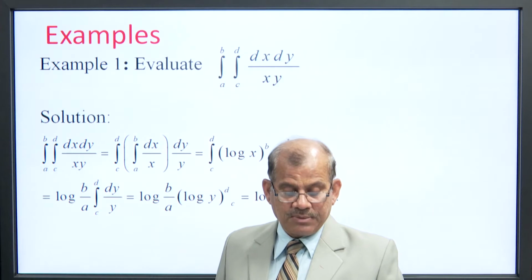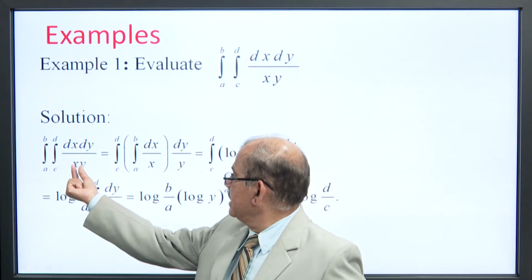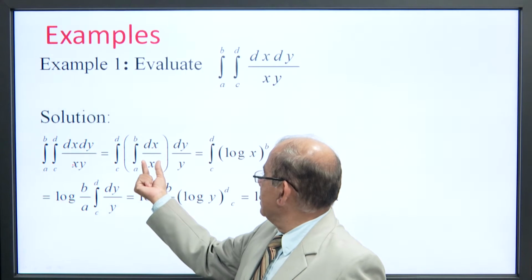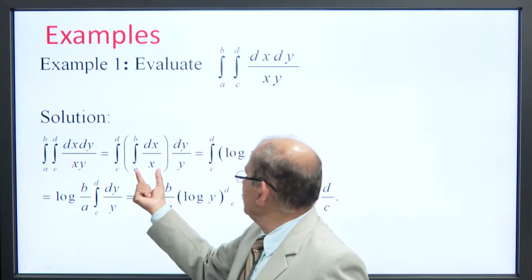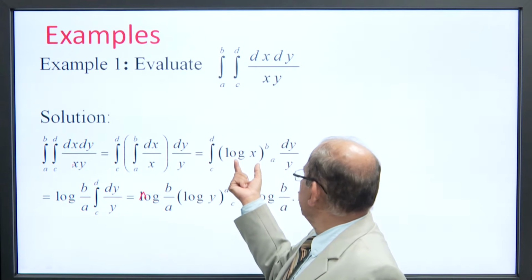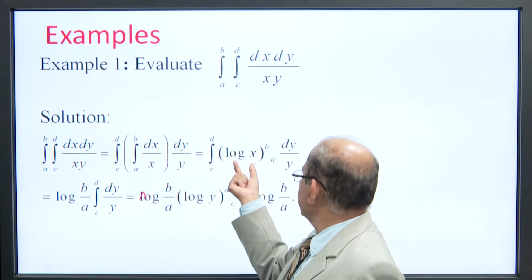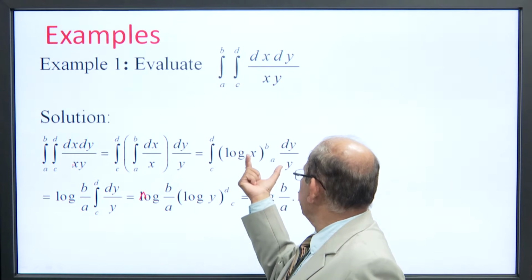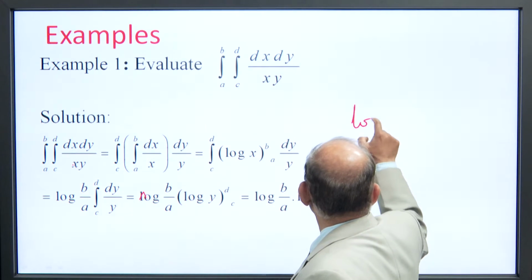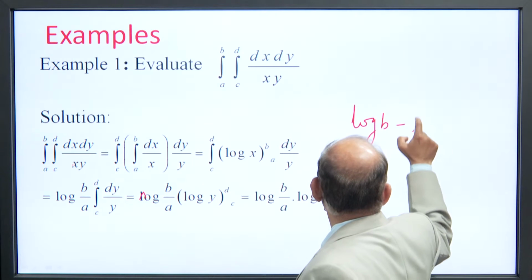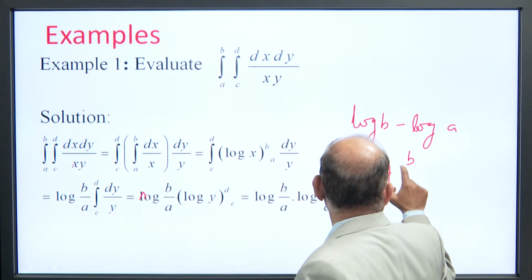We integrate with respect to x: the integral of dx by x is log x from a to b. Putting the limits, we get log b minus log a, and combining this we get log of b by a.